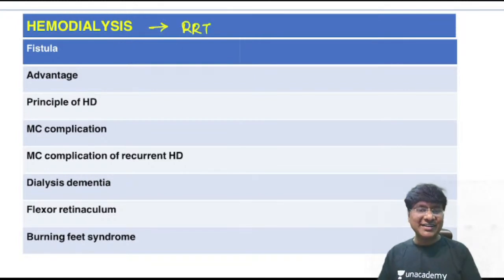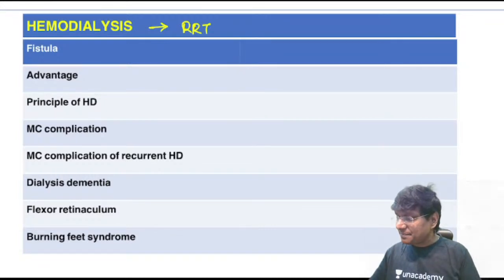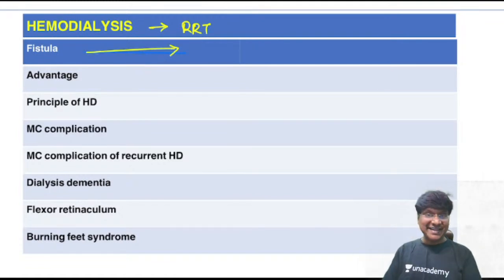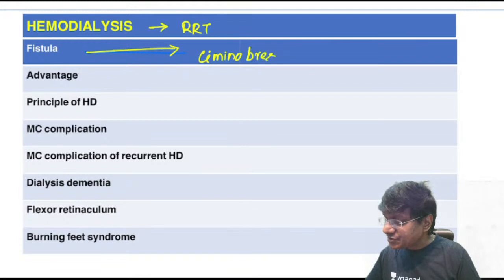So how will you do renal replacement therapy? By two methods. One, you will do dialysis. The other method of renal replacement therapy will be kidney transplantation. Okay, so now first in the dialysis, let me discuss the hemodialysis. Whenever you are planning to do hemodialysis in a chronic renal failure patient, you have to create a fistula. And what is the name of this fistula? The name of this fistula will be Seminobrecia fistula.